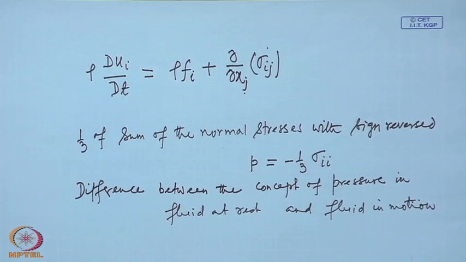If you just look superficially, mathematically, you will say that in case of a fluid at rest, this pressure was defined as 1/3 of the sum of those diagonal elements, or the sum of the normal stresses with sign reversed, and we are defining the pressure here also with that. That is the similarity, but the main difference is behind the concept. The pressure is basically a thermodynamical quantity and is defined in thermodynamics. I think you have done a little bit of it in your kinetic theory of gases.